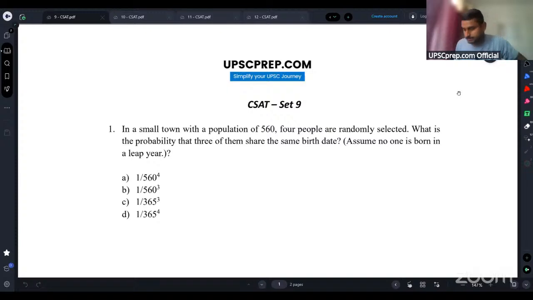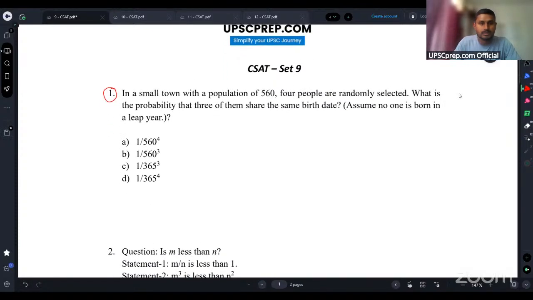Okay, question number 1. See guys, in a small town with a population of 560, 4 people are randomly selected. What is the probability that three of them share the same birth date? Assume no one is born in a leap year.